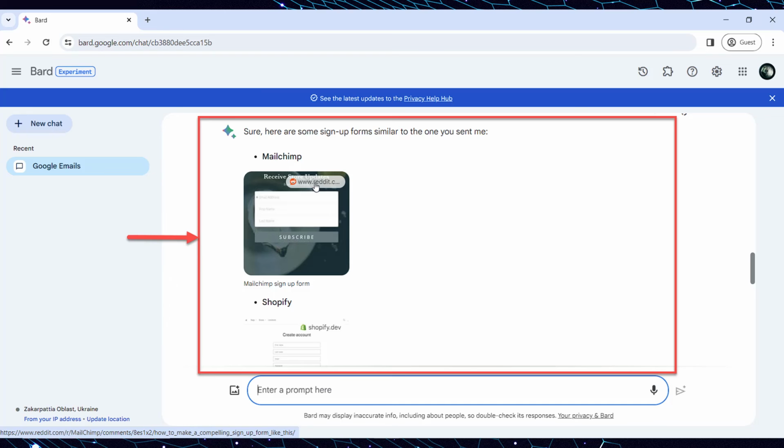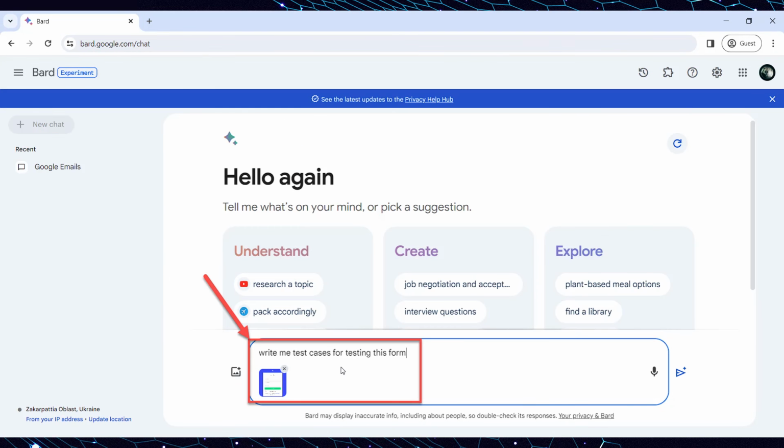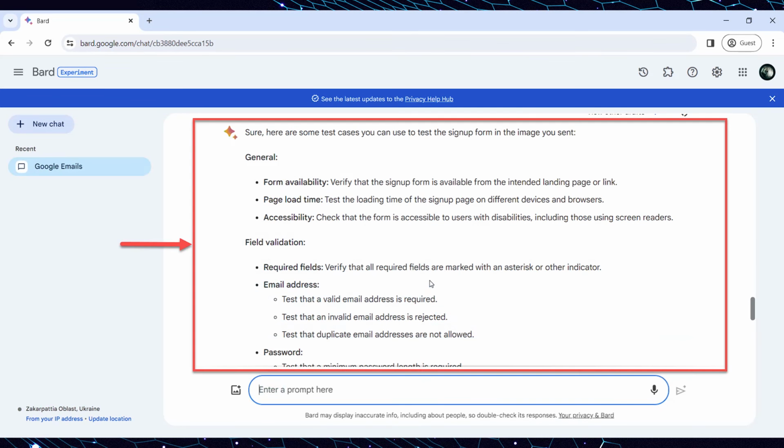Also, you can try to write test cases based on the attached form. For example, open Bard, upload an image with a sign-up form and add the next prompt: "Write me test cases for testing this form." After submitting the prompt, Bard answers providing a list with the test cases based on the image you sent, including test cases for general, field validation, form submission, spam prevention, etc.